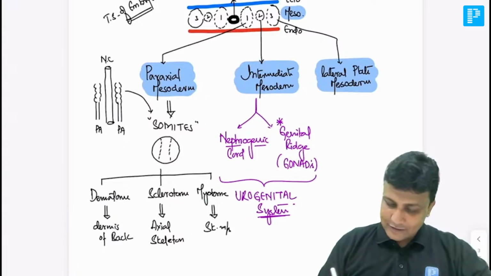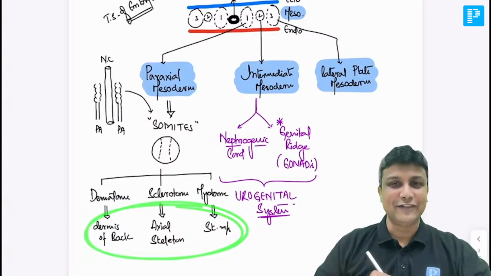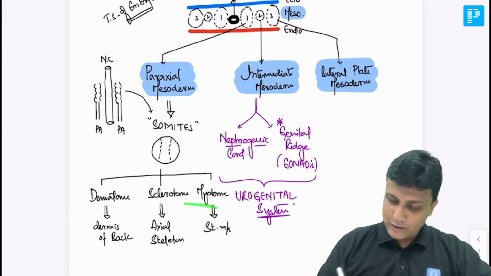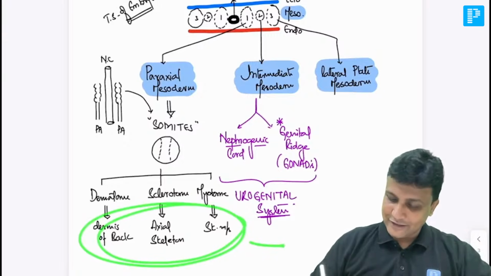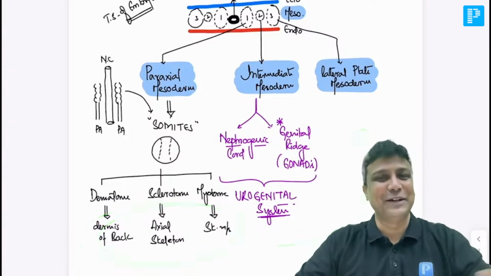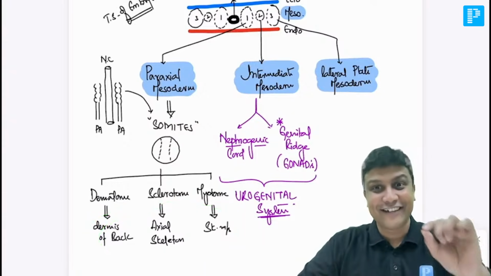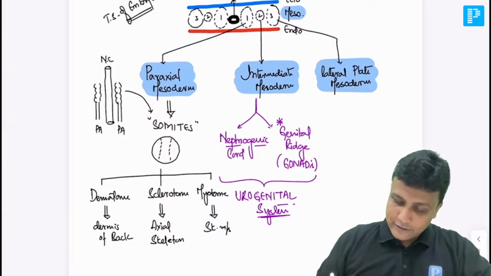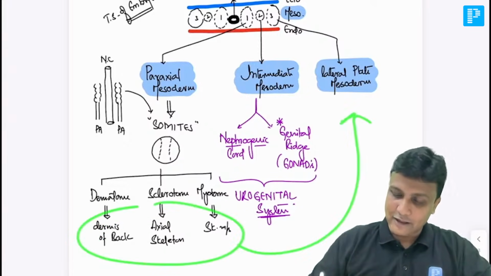If you have learned this one here, my dear friend, now everything else will be derived from where? Yes, dump it into the lateral plate mesoderm. Yes, this is the way of studying. That is the way how you have to learn this one, sir. Okay? So all the remaining things from here will be derived from the lateral plate mesoderm.